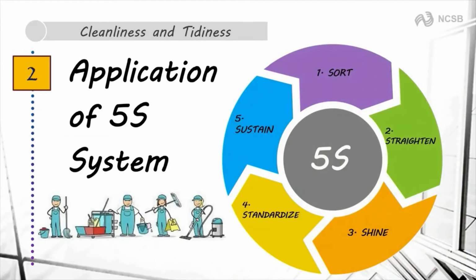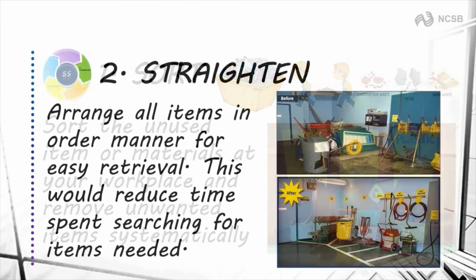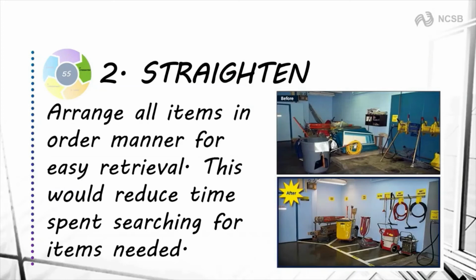1. Sort. 2. Straighten. 3. Shine. 4. Standardize. 5. Sustain. 1. Sort. Sort the unused items or materials at your workplace and remove unwanted items systematically. 2. Straighten. Arrange all items in an orderly manner for easy retrieval. This will reduce time spent searching for items needed.